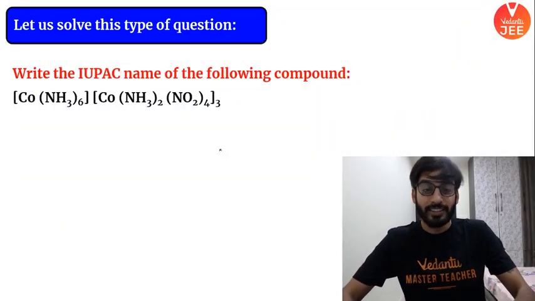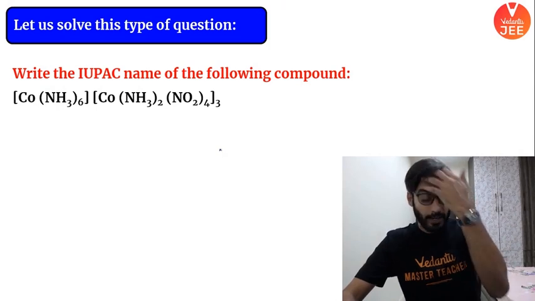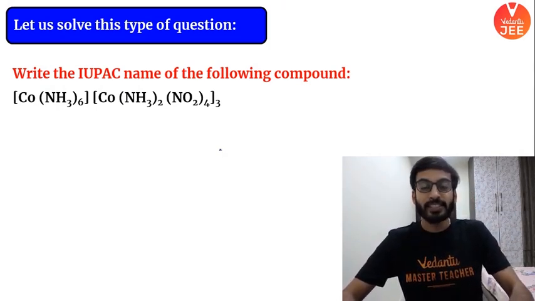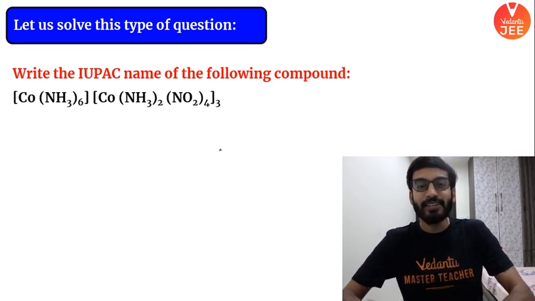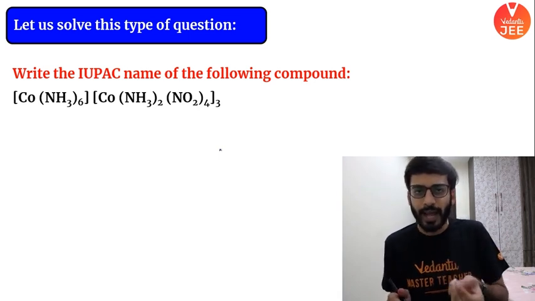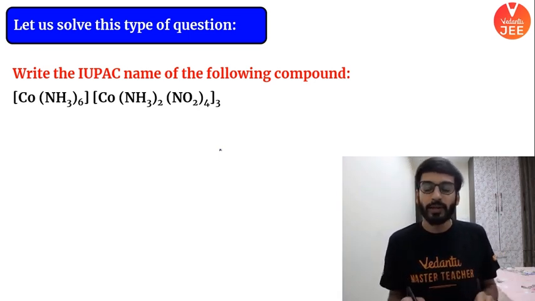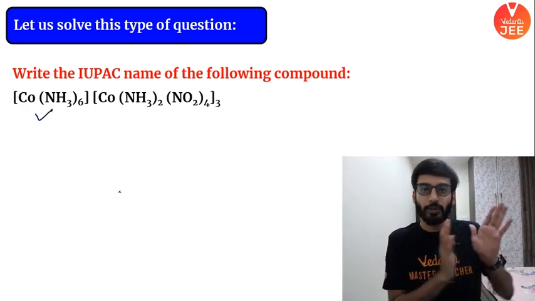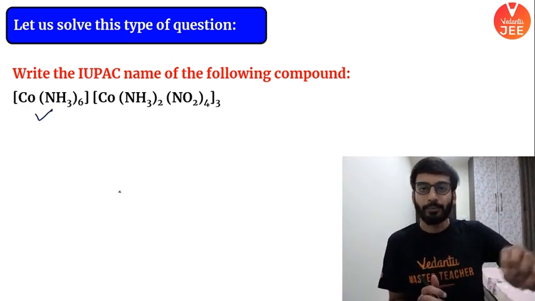Next one. This is quite interesting. It is a very good question. This is very, very nice. Write the IUPAC name of the following. This complex is having the cation as well as the anion, both are having a sphere on it, right? And the cation is usually named first, then the anion is named, right? Here we will assume this is the cation. Okay, first thing is sorted, that whatever is on the left is the cation, and I'm going to name it first.